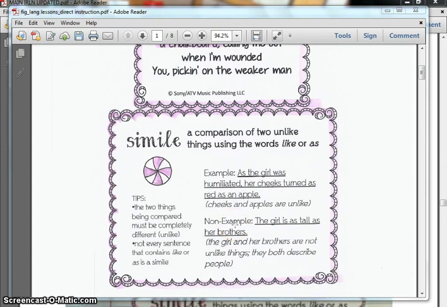This is not an example of a simile. The girl is as tall as her brothers. The girl and her brothers are not unlike things. They're both people, so they both describe people. So that is not a simile right there. Even though it uses the word as in the comparison, since they're not alike, it's not a simile. So here's a couple of tips for you. The two things being compared must be completely different. Not every sentence that contains like or as is a simile, so keep that in mind.